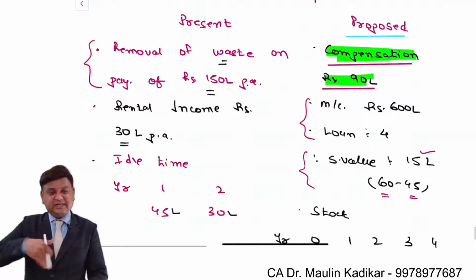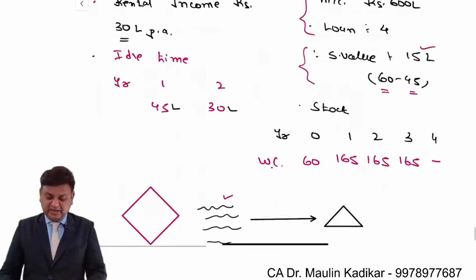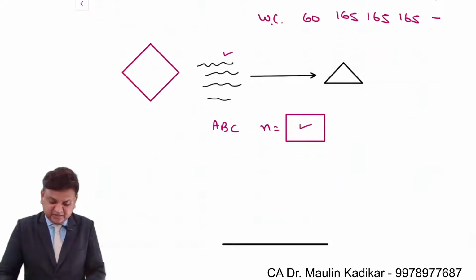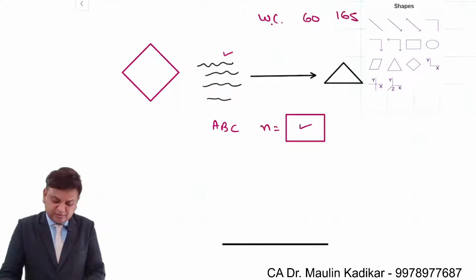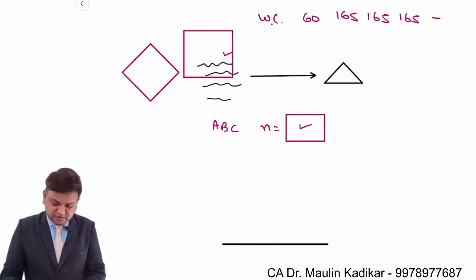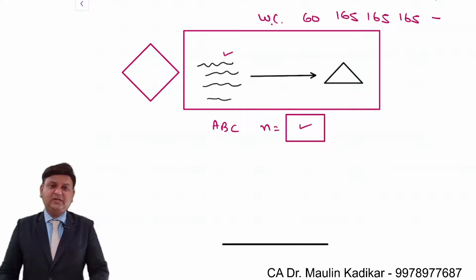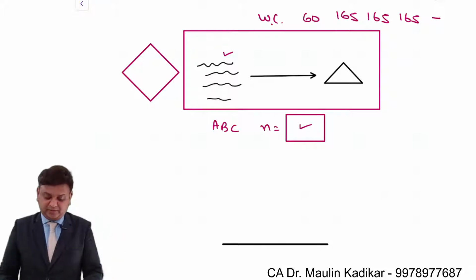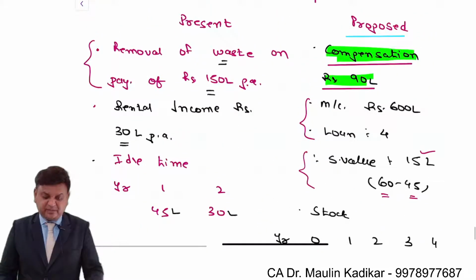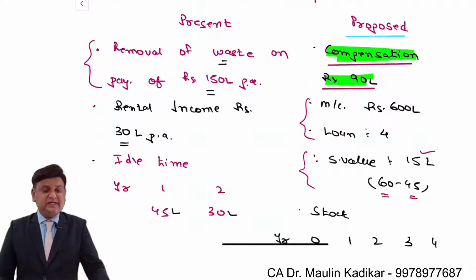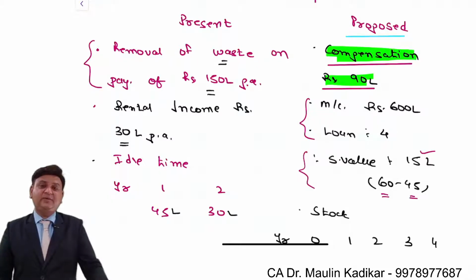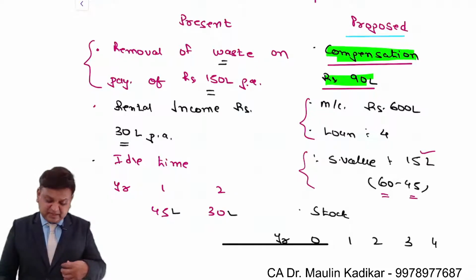Now from this entire information we are required to take a decision whether to further process the waste into a marketable product or not, whether we should do this work or not, whether we should convert this wastage into a marketable product or not. That decision is required to be taken over here. Let us see how we can take the decision. Dear students, over here we will adopt the incremental approach for the purpose of decision making.